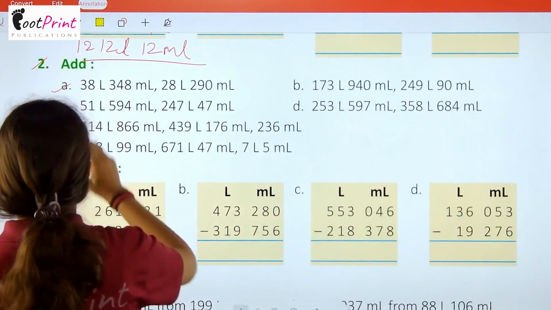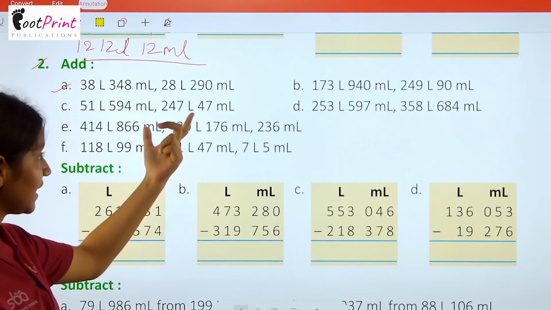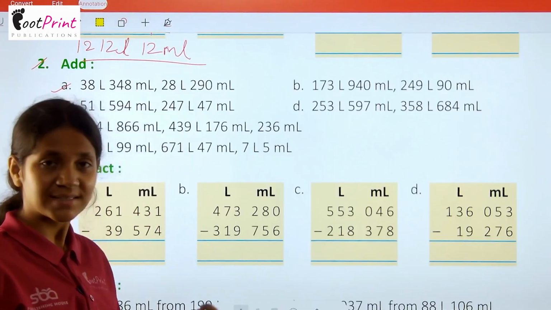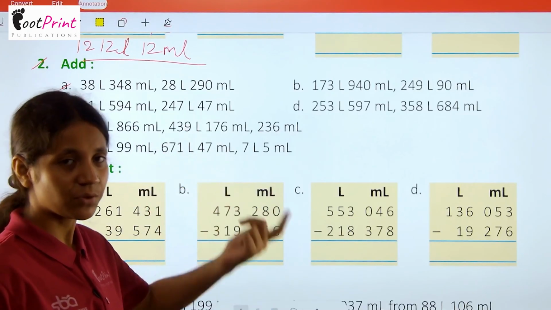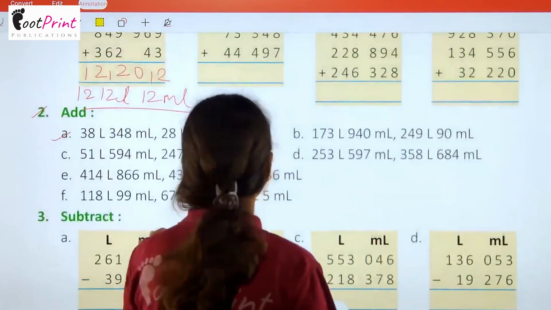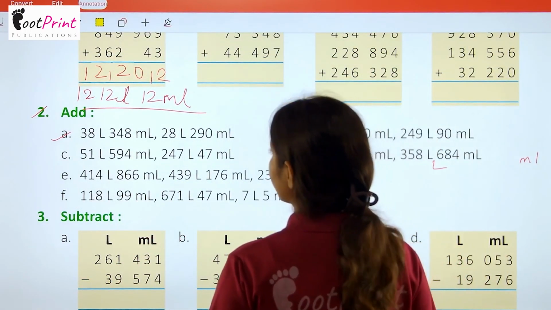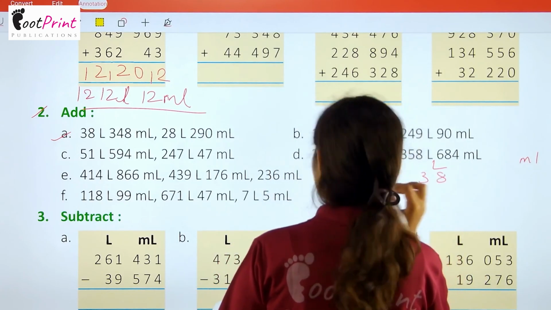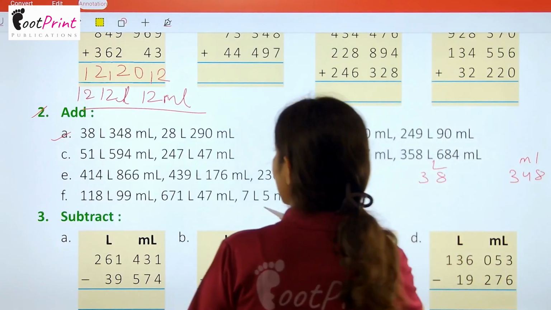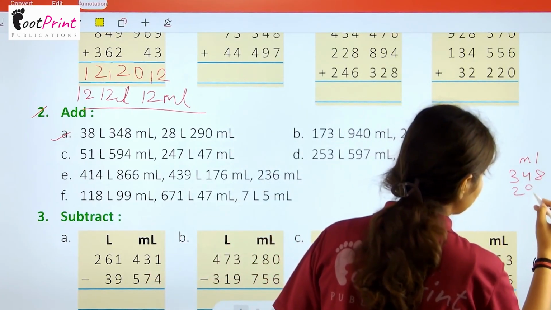Now after that we have the second question. Add. The very first is 38 liter 348 milliliter and 28 liter 290 milliliter. Here we have to prepare a column by ourselves. Then we have to put the values, then we have to get the answer by calculating. So firstly prepare a column. Here we have liter and milliliter. So this is 38 liter 348 milliliter and 28 liter 290 milliliter.